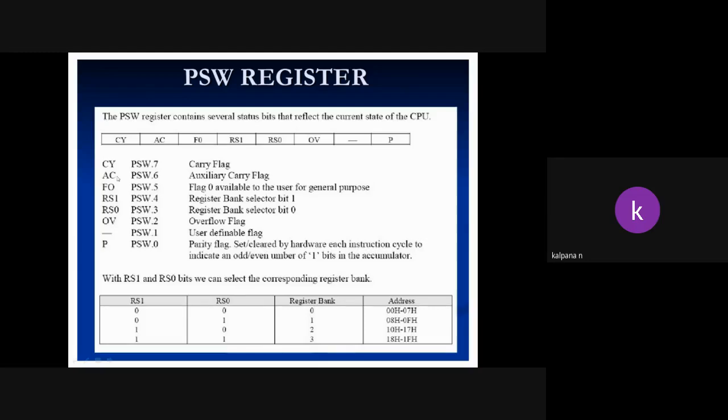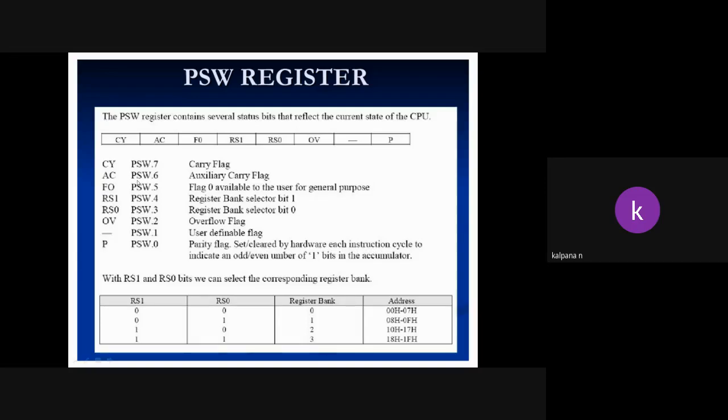AC is the auxiliary carry flag. Auxiliary carry flag means that if we get any carry from nibble to nibble in the result. A nibble means 4 bits, and 1 byte means 8 bits, so 8 bits consist of 2 nibbles.